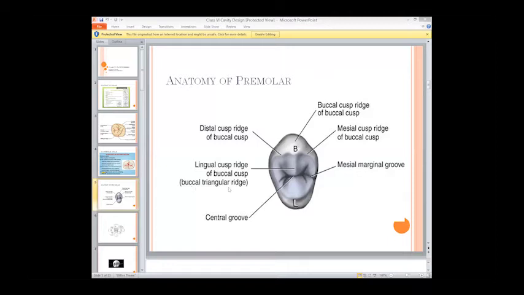This shows the buccal triangular ridge, right? Now we have four ridges in the lecture. First of all, we have the oblique ridge, the transverse ridge, and the triangular ridge. A triangular ridge basically starts from the tip of the cusp and ends in the central portion. You can find that triangular ridge in any tooth, right? By definition, it starts from the tip of the cusp and ends where the cusp ends. Are we clear about that?